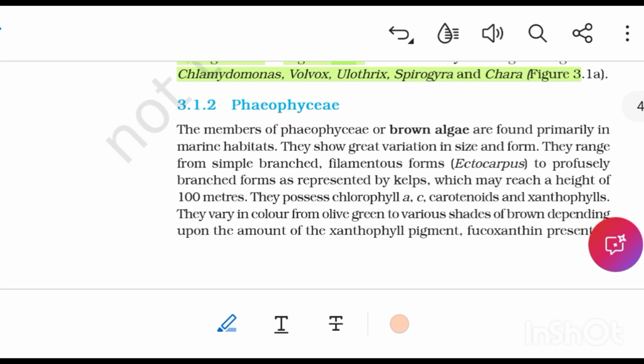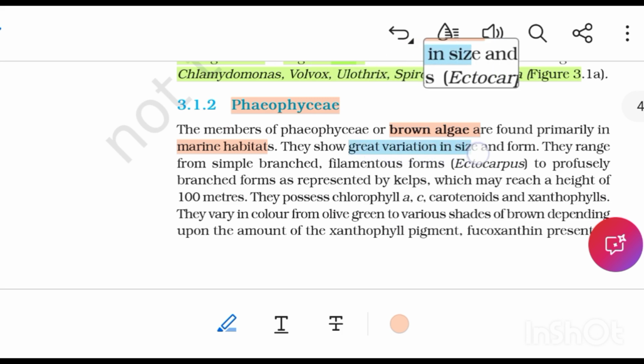Phaeophyceae. The members of Phaeophyceae or brown algae are found primarily in marine habitats. They show a great variation in size and form. They range from simple branched filamentous forms such as Ectocarpus, to profusely branched forms such as kelp, which may reach a height of 100 meters.